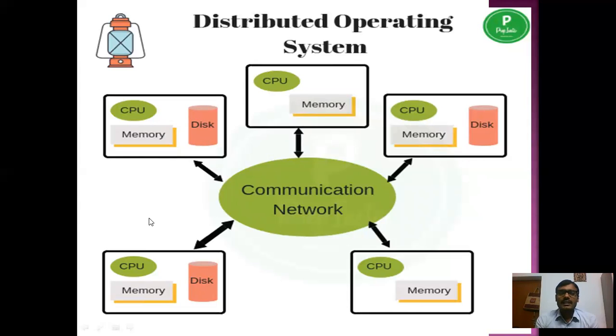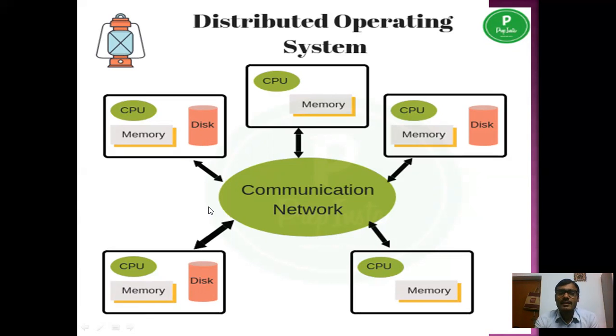Suppose millions and millions of tasks reach the CPUs, so all the CPUs work together to perform the task. And there is synchronization between all the CPUs due to the communication network.